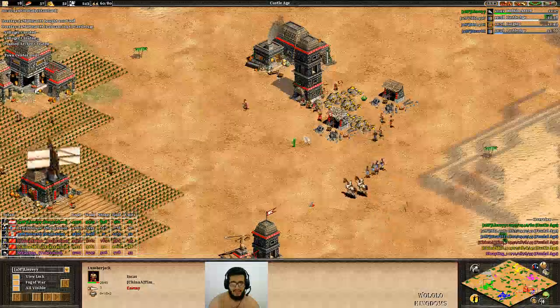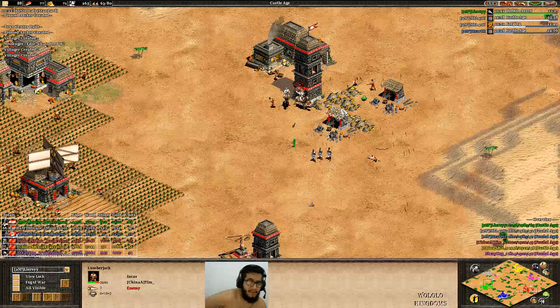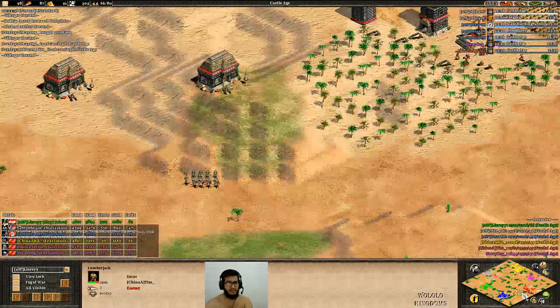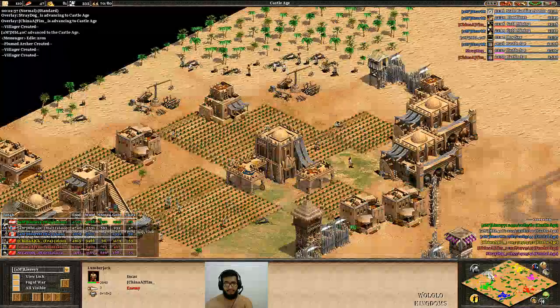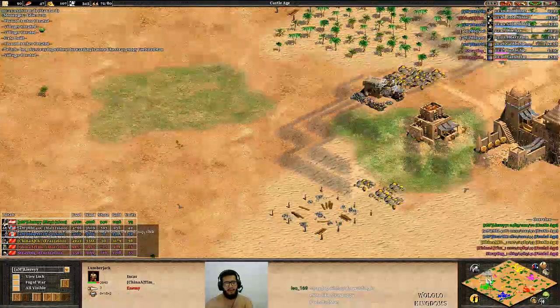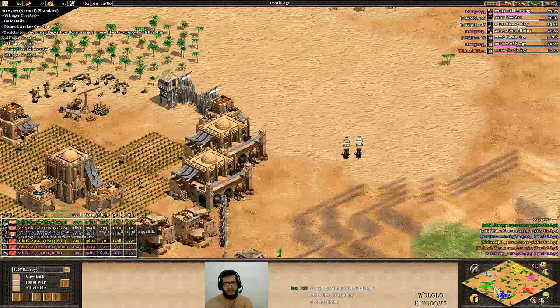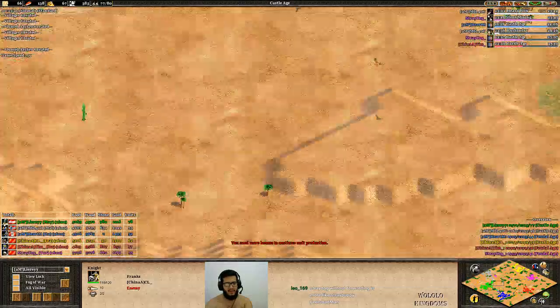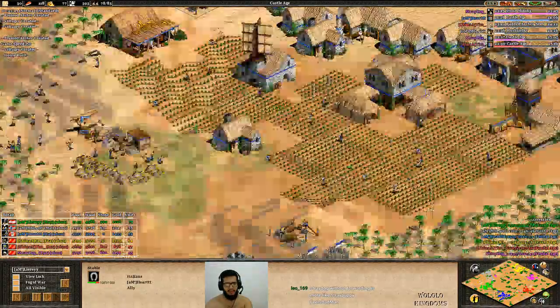Hiding villagers in towers is not the position that you want to have as Incas, especially against stallions, man. It's not like he was against Britons or some feudal age powerhouse. MBL is now on Castle Age with a protected base and he's making camels. So MBL is going to be able to stop CL's knights if he properly uses his camels.